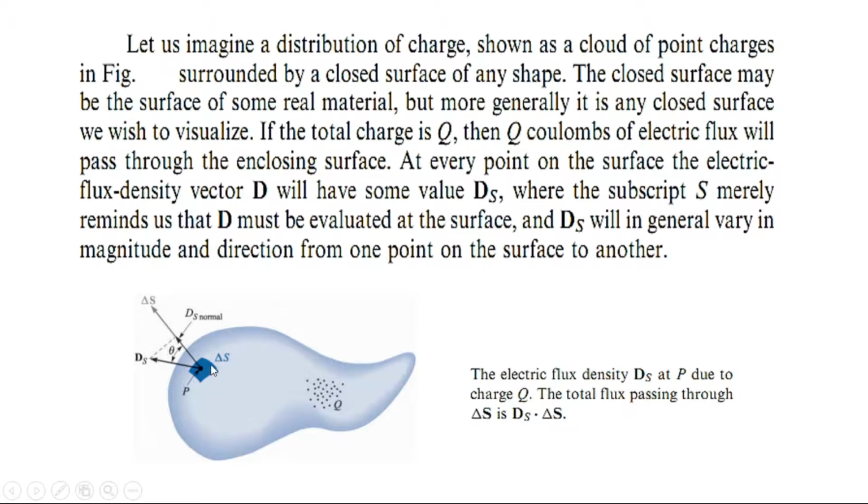Now this D_s has two components, D_s cos theta and D_s sin theta. Now D_s sin theta is tangential to this surface, whereas D_s cos theta is normal to this surface.